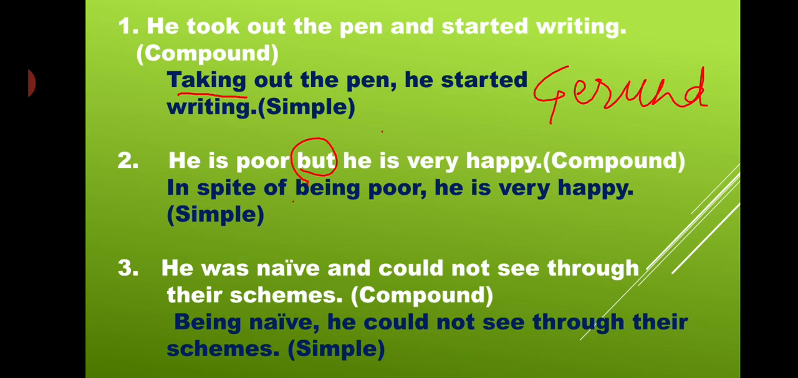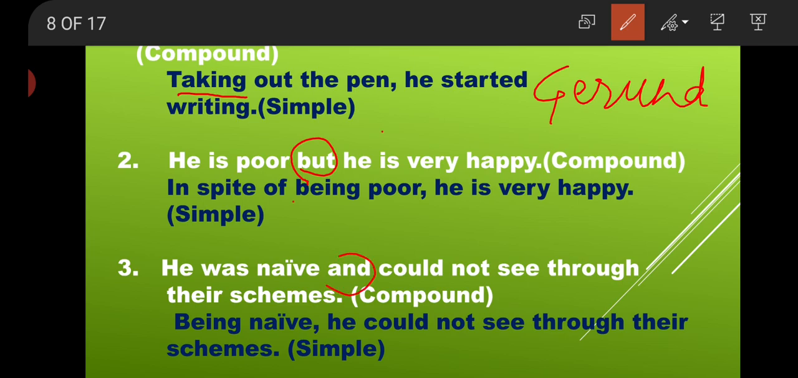Clear? Then the next is: he was knave and could not see through their schemes. Right? Being knave. Being knave, he could not see through their schemes. Right? So being knave, he could not see their schemes. He is not able to see their schemes. Which is joined with the word and. Right? And that is what I converted into being. What is this be? This is also the keyword.